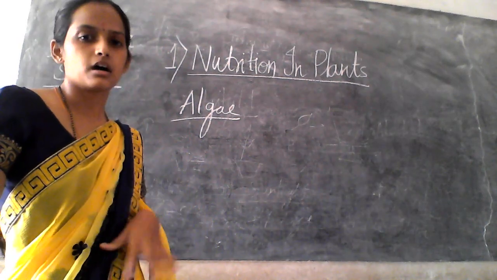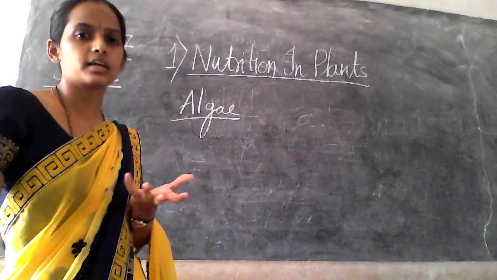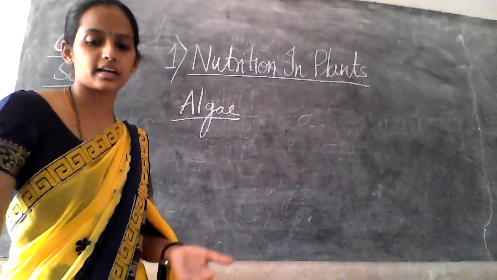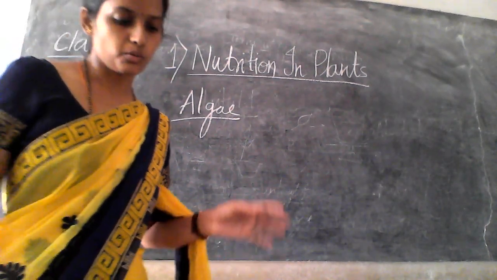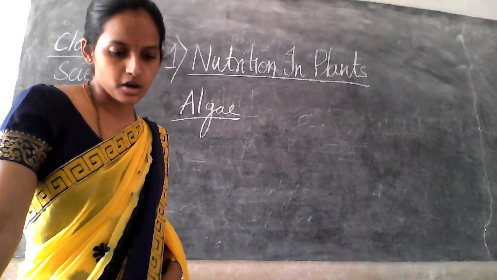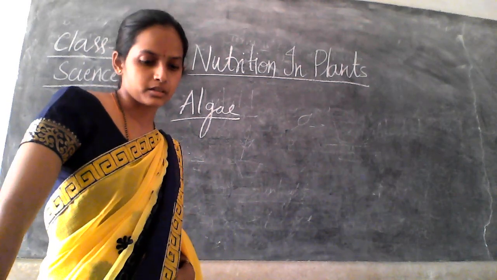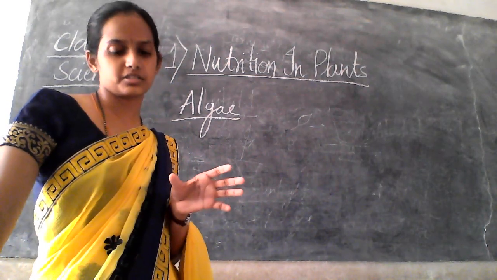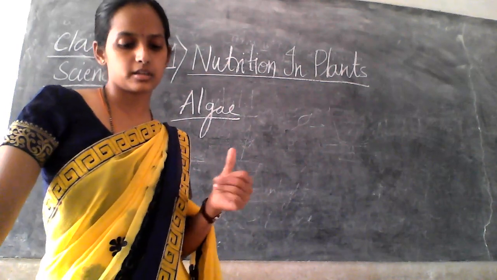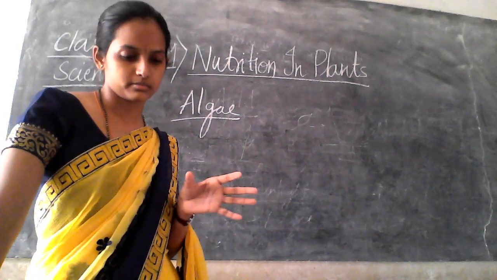Stagnant means where the water is collected, some patches of water is collected, right? So ponds and the stagnant water bodies, right? So they are small green patches. You can usually see these near ponds and stagnant water.